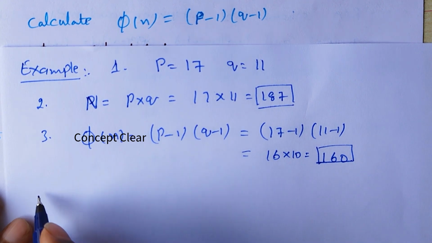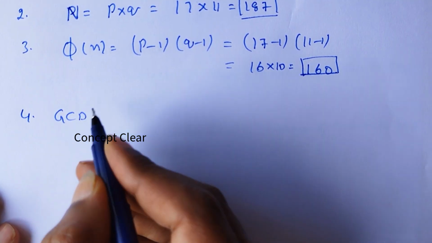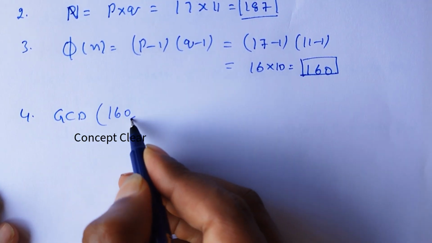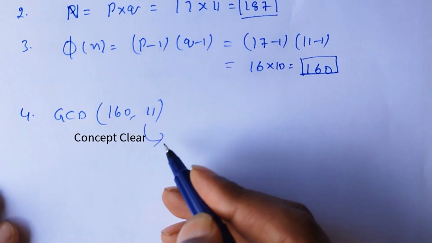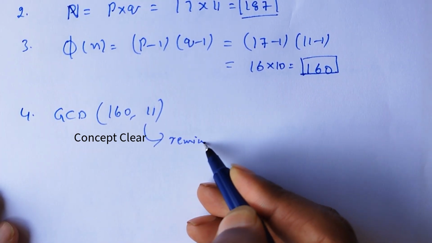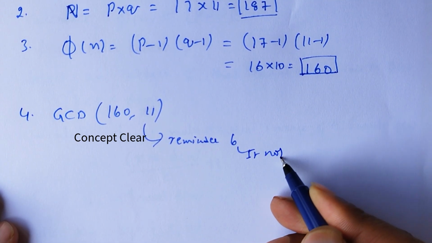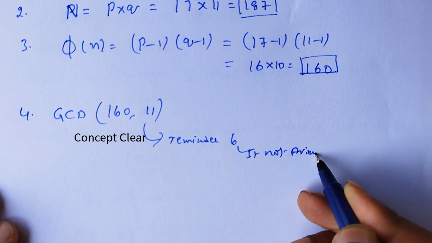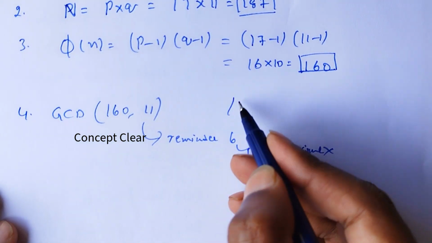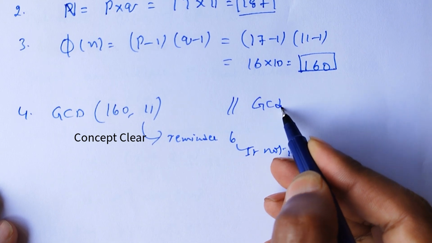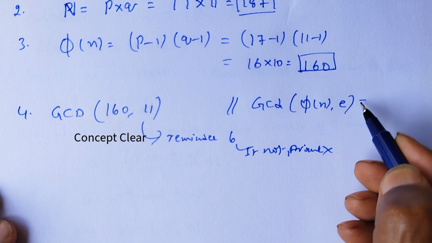The phi of n value we are getting here is 160. So in the fourth step, we have to calculate the GCD of 160 comma, first one, 11. If you calculate this, the remainder is 6, so it is not accepted. Here the formula we are taking is GCD of phi of n comma e equals 1.